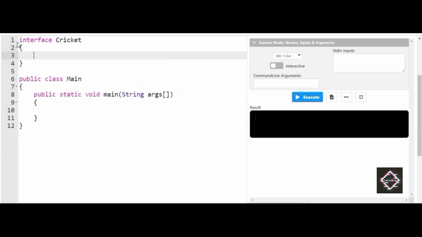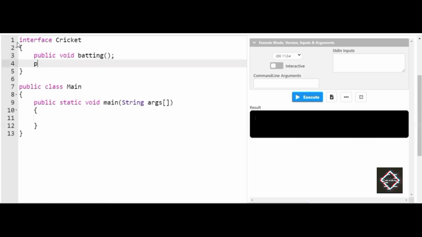Inside Cricket, I'll be creating two methods: public void batting and public void bowling. You can clearly observe here that inside this Cricket I have used public void batting and public void bowling.